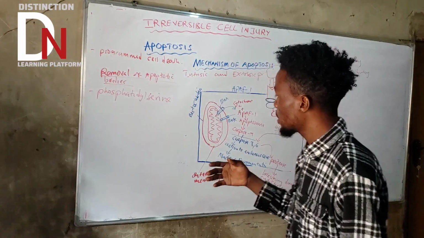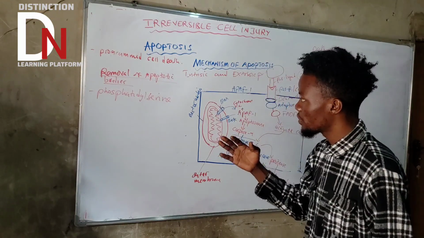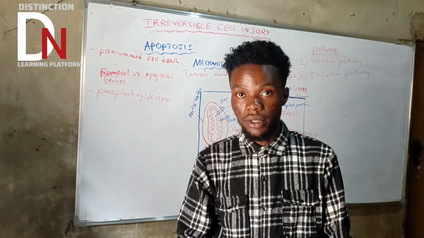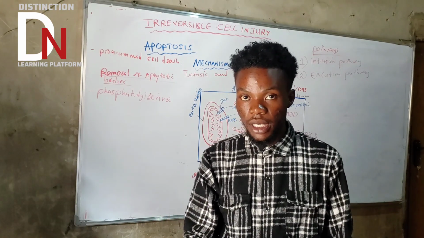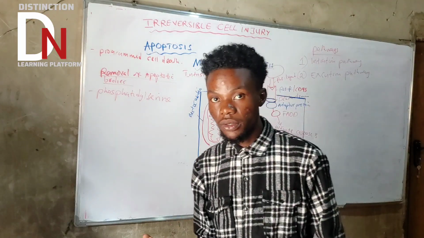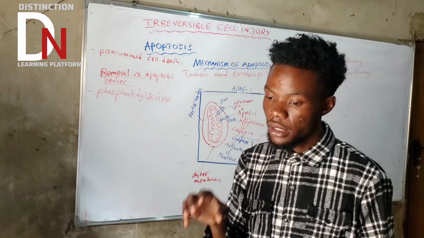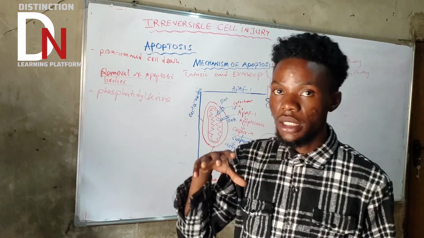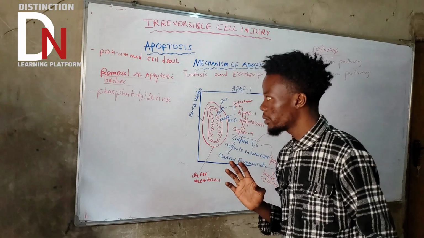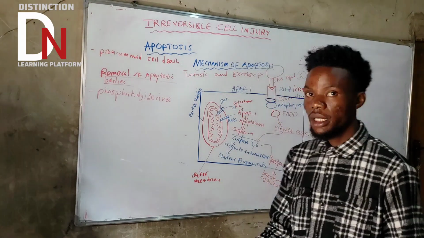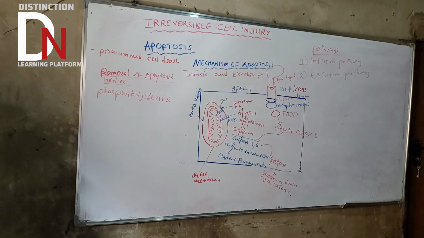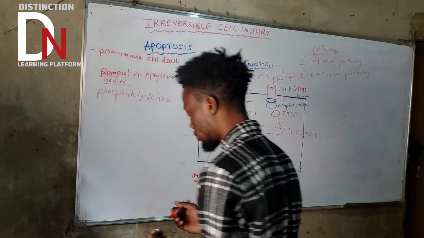But in a cell that has undergone apoptosis, this phosphatidylserine is expressed on the outside. That is a signal showing that this cell has undergone apoptosis. Then white blood cells will come, recognize the phosphatidylserine and initiate phagocytosis. Basically, they start eating up those apoptotic bodies. What else?